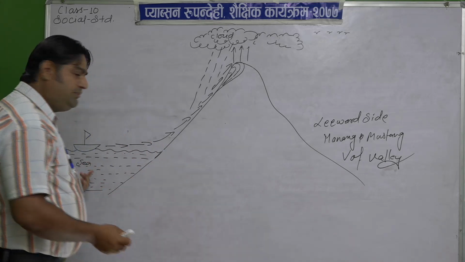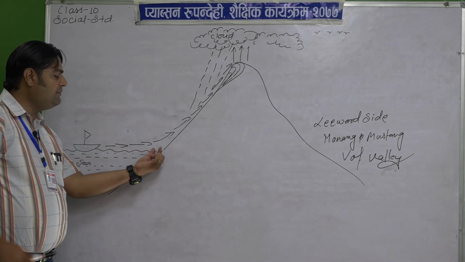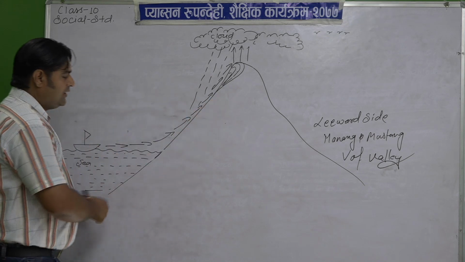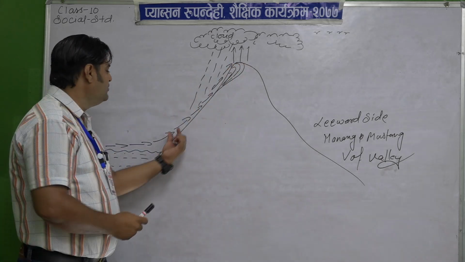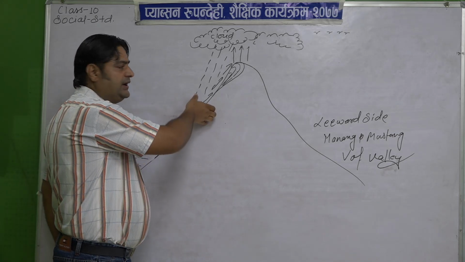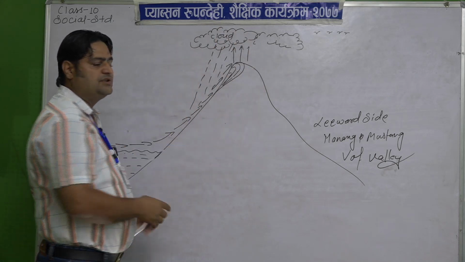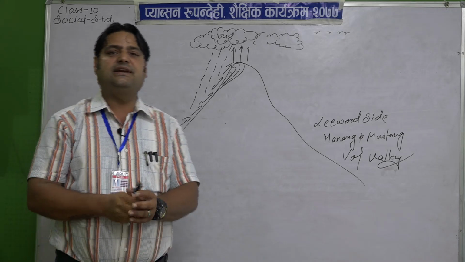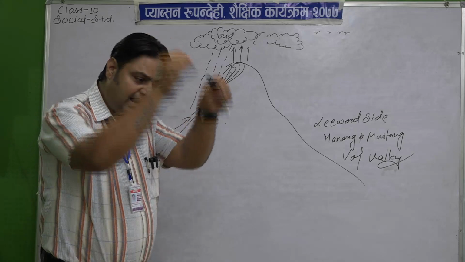When the rain bearing wind that blows from sea and ocean towards the landmass goes on the slope of the mountain, and reaches the summit of this mountain, that rain bearing wind is blocked by this mountain, and it changes direction and goes up and forms what? The cloud. After some time the condensation takes place, my dear student. Condensation means cooling, and after some time the rainfall occurs in that area.